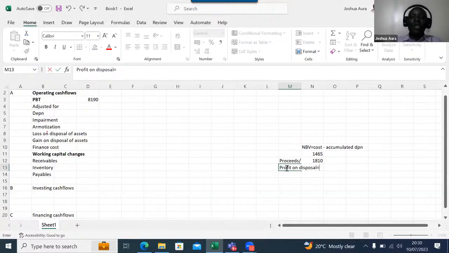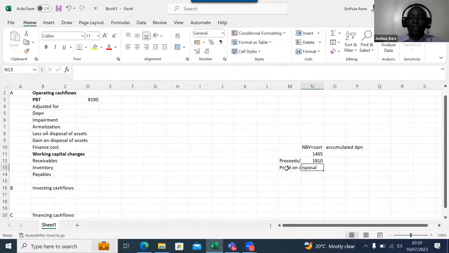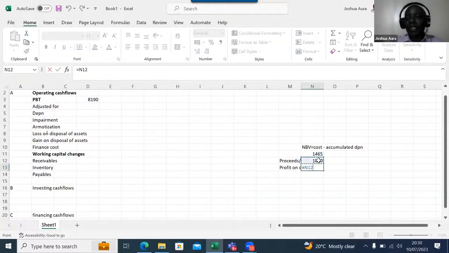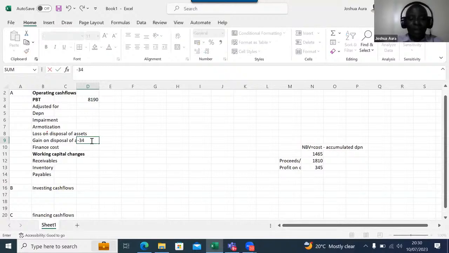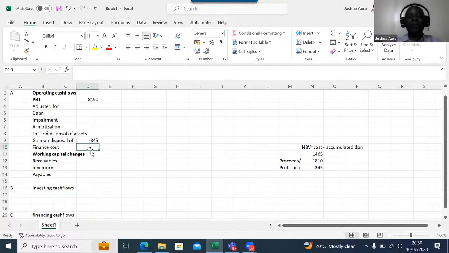So the profit on disposal here will be equal to the revenue we generated minus the NBV, which here gives me about 345. So where you have the gain on disposal of assets, you will come and write here minus 345. Can somebody tell me, why am I capturing this as a minus? Ladies and gentlemen, this is a gain. This gain is already in this profit before tax. When they were computing a profit before tax, all gains were added.